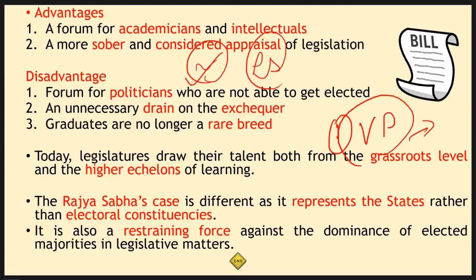Generally speaking, it is believed that because of this, they will work as a restraining force on elected majorities in legislative matters. If a particular party is trying to dominate, or a government is passing laws in haste or quickly, then Rajya Sabha will work like a brake or a speed breaker. It's not there to create hurdles, but to facilitate more in-depth analysis, so that the law that comes out is more refined, is a discussed law, and is better for the whole nation.